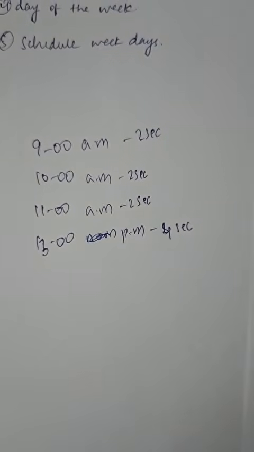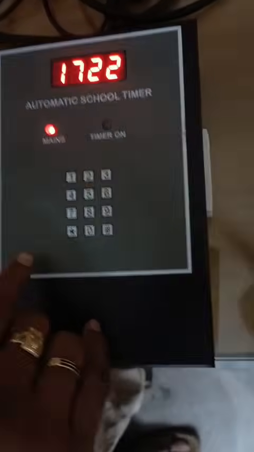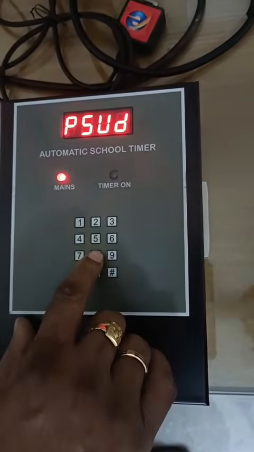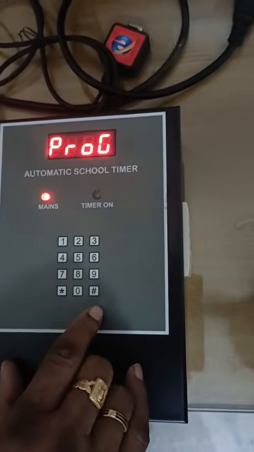This is the sample schedule that we will program into our timer today. So this is the timer. For scheduling, you have to first enter the programming mode. For that, you have to press star 8527 hash. Now you entered the programming mode.